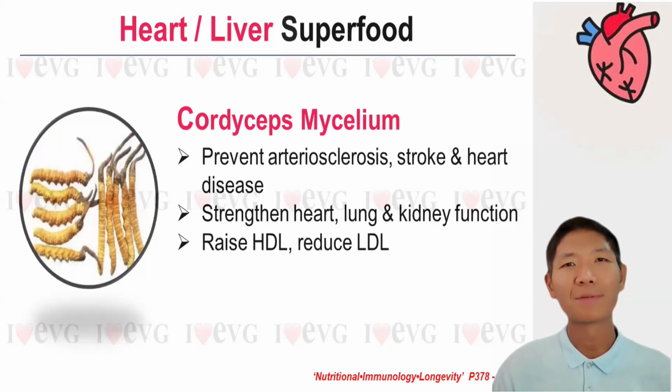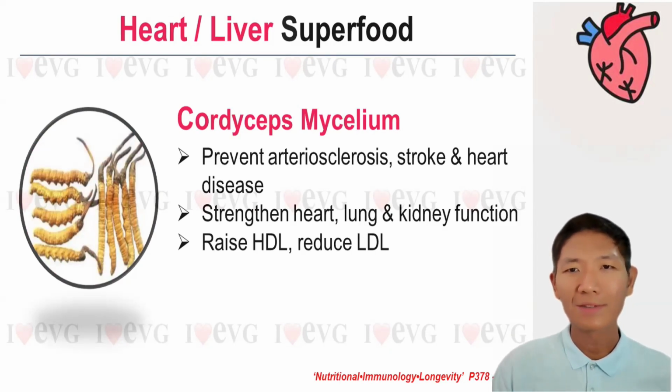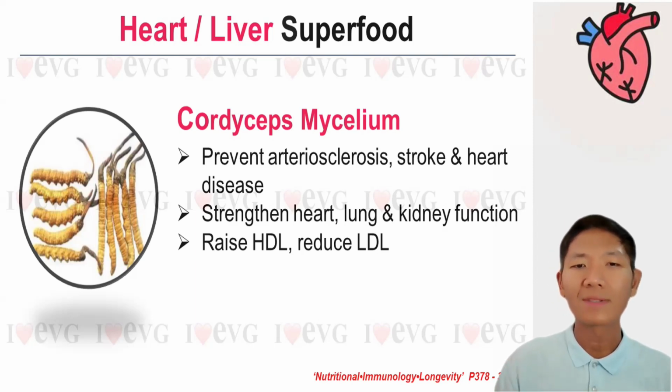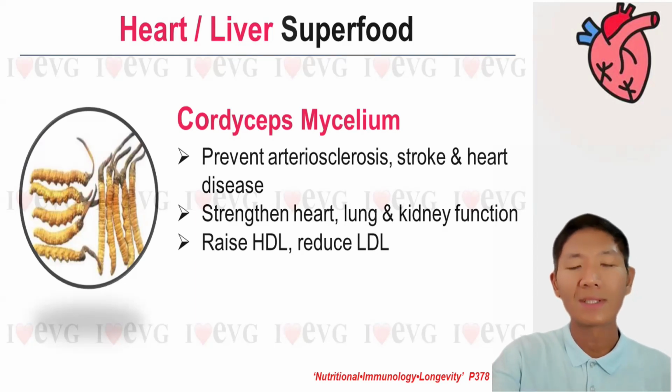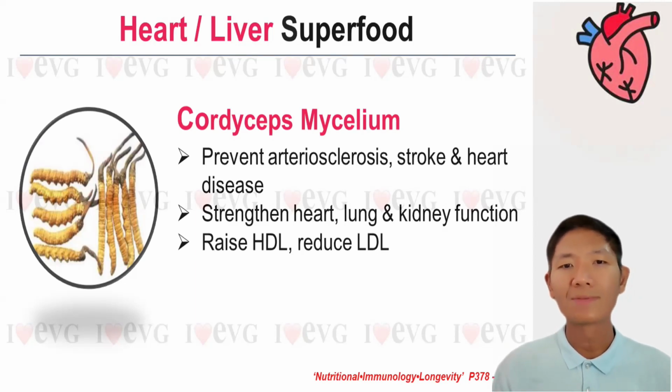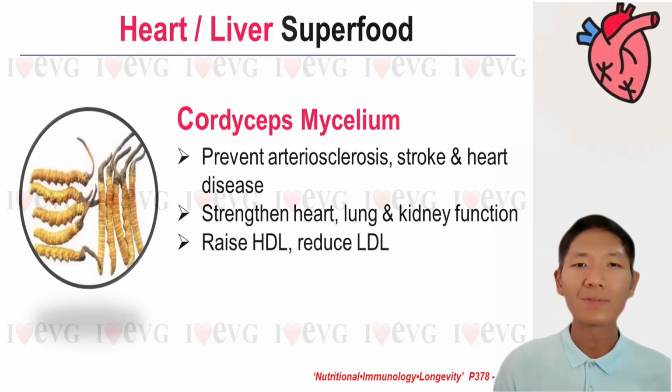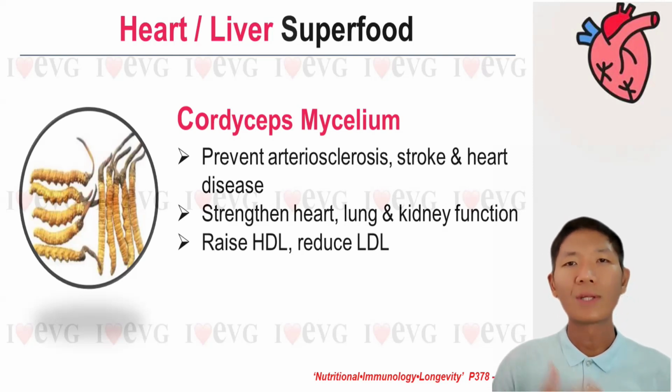And next is our cordyceps mycelium. Cordyceps mycelium helps to prevent arteriosclerosis, stroke and heart disease, strengthen our heart, liver, and kidney, raise the good cholesterol, and reduce the LDL. In clinical research, 273 patients took it twice daily. After 8 weeks, patients enjoyed an average 17% decrease in cholesterol level. Clinical trials were done by Guangzhou Medical College, where 38 elderly patients took cordyceps mycelium daily for 3 months. 20 out of 24 patients who had supraventricular arrhythmia exhibited signs of recovery with regular heartbeat.